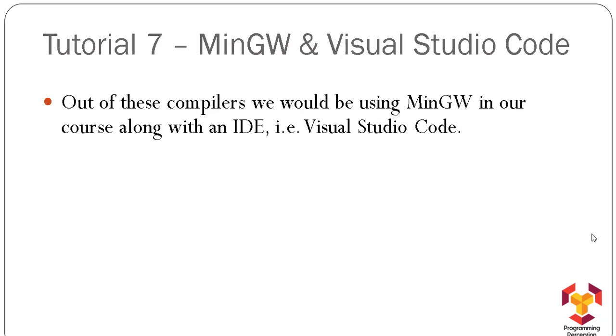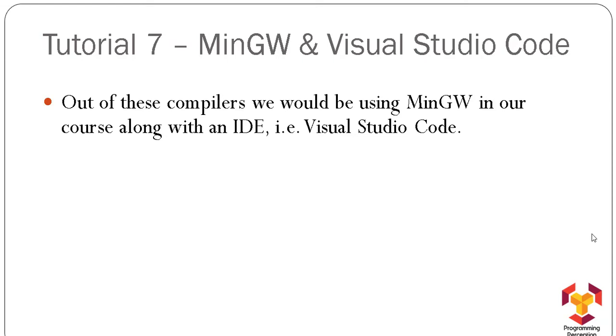So out of these compilers, I told you we would be using MinGW in our course along with an IDE, Visual Studio Code. We can simply code our C programs directly with the help of MinGW, but in that case, we will work on each and everything manually. But if we take the help of an IDE, definitely most of our work will be very easy. Now, which IDE are we going to use?